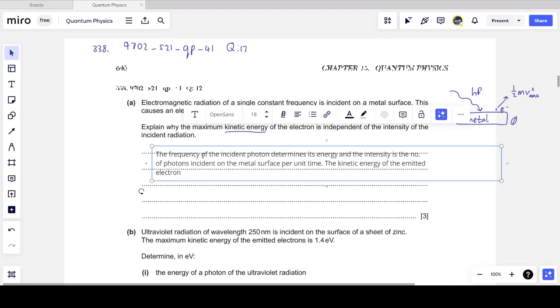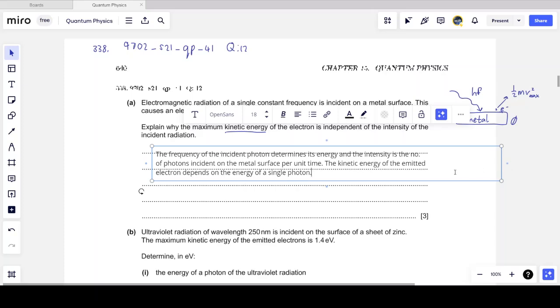We can't have a bombardment, a collection of photons giving rise to one electron. That doesn't prove the particulate nature of this effect, of photons specifically. So the kinetic energy of the emitted electron depends on the energy of a single, very important, a single photon.